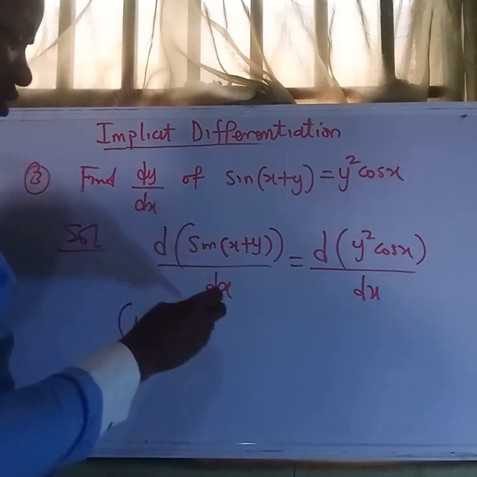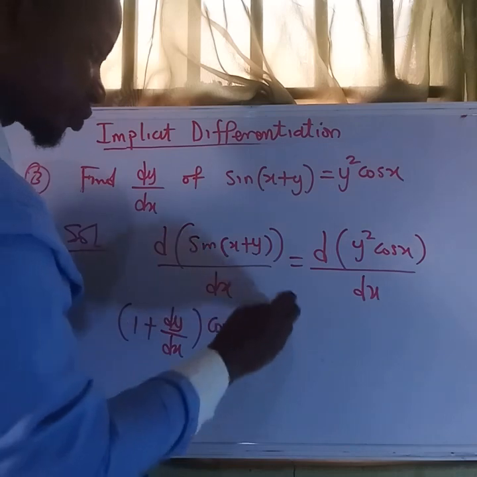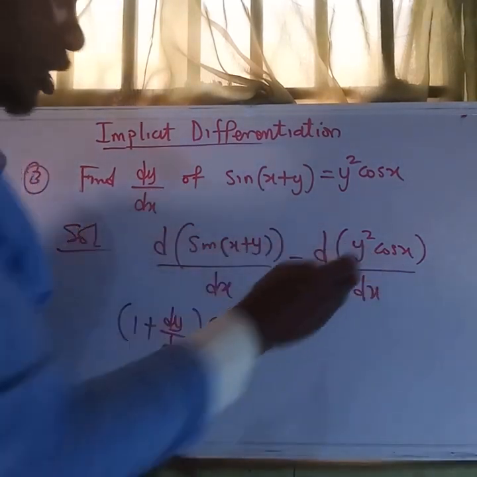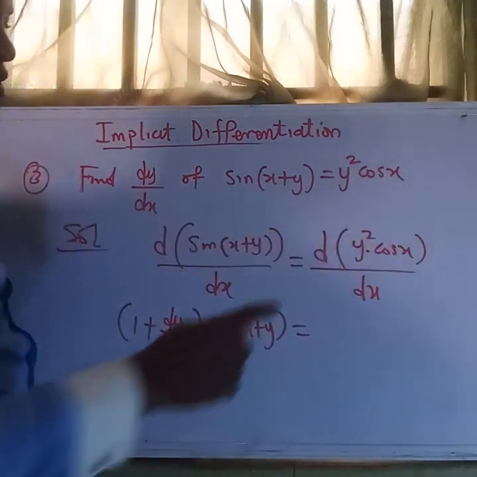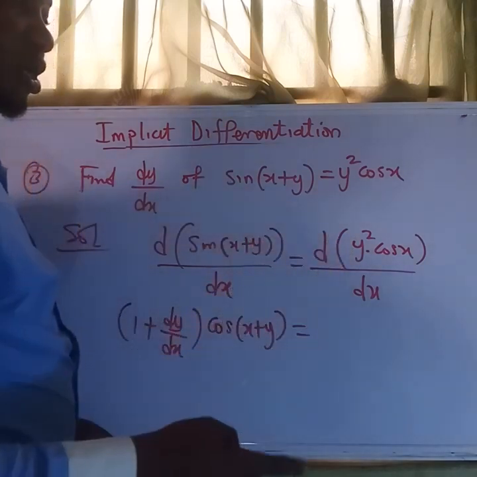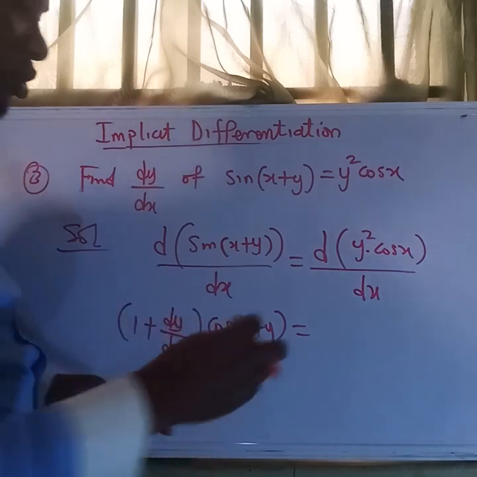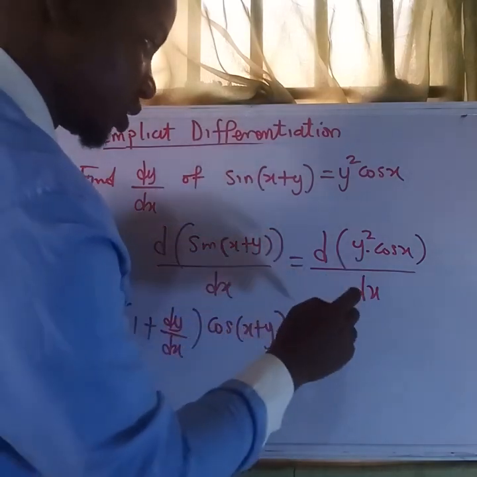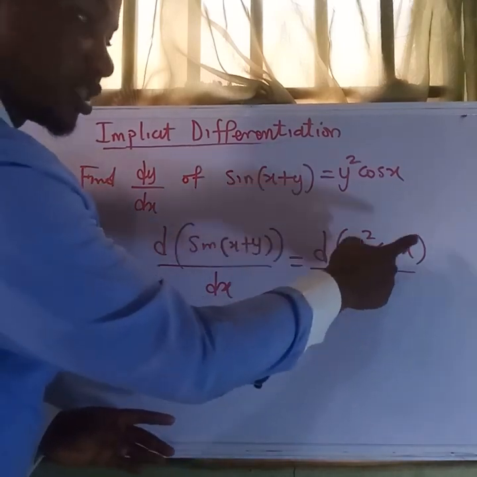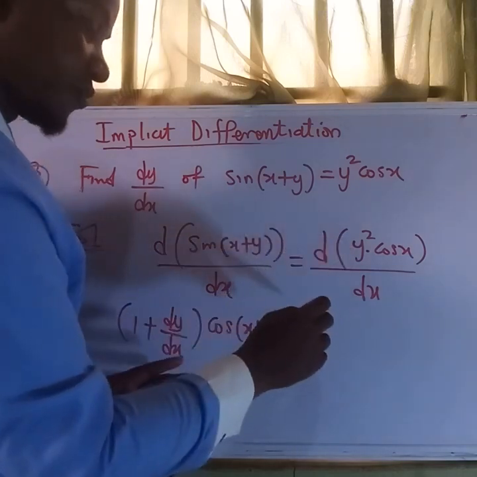So when we differentiate sine, we get cos(x + y), and everything is equal to the next term. For this, we apply the product rule. As you can see, this is the product of two terms. The first one is y squared. Don't forget, anytime we are differentiating y, we treat it using the chain rule and the power rule. First of all, we are using the product rule: differentiate this, keep this, then differentiate this, keep this. Anytime we are differentiating this, we should be very careful.